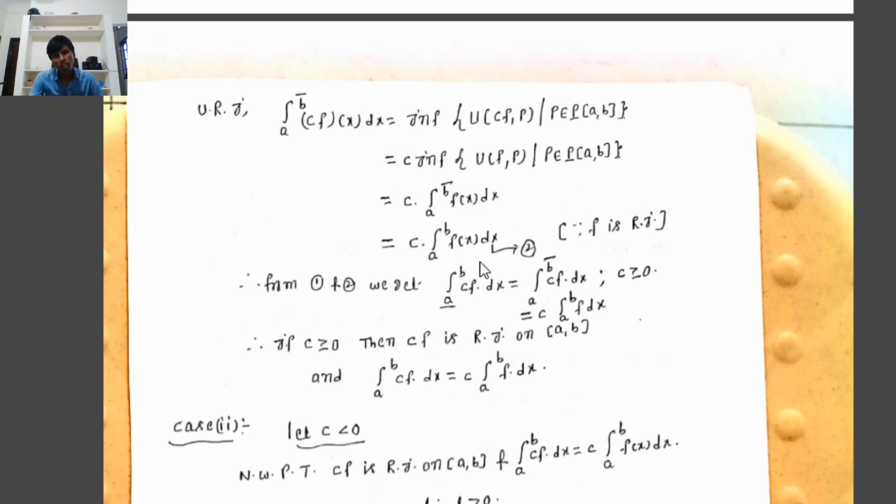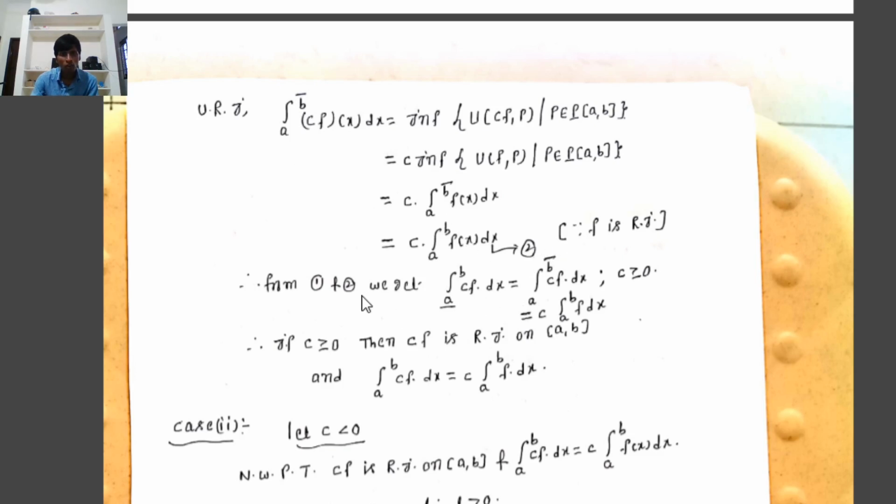Already we know that f is Riemann integrable on the closed interval [a,b]. Therefore, the upper integral of f(x) dx equals the lower integral of f(x) dx equals the integral of f(x) dx from a to b. So the upper integral of f(x) dx can be written as the integral of f(x) dx, since f is Riemann integrable. Therefore, the upper integral of cf(x) dx equals c times the integral from a to b of f(x) dx.